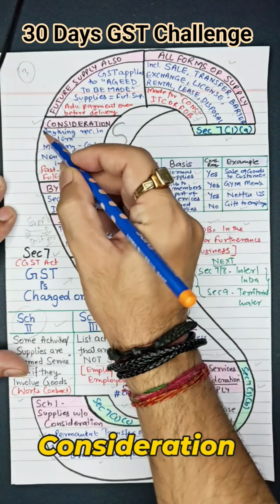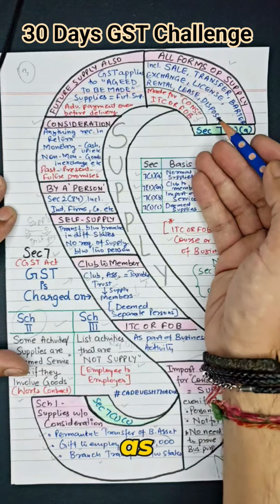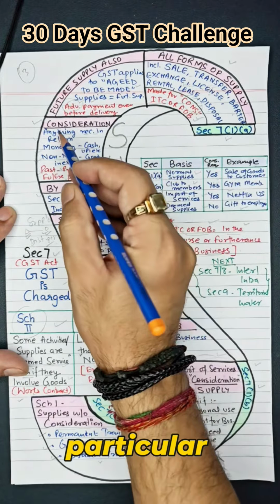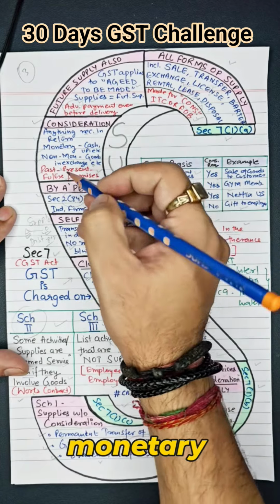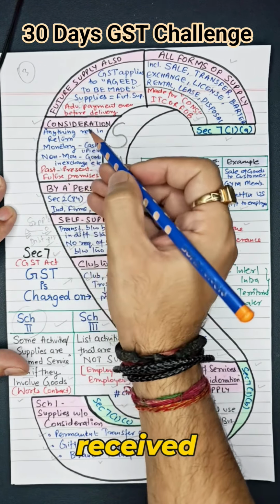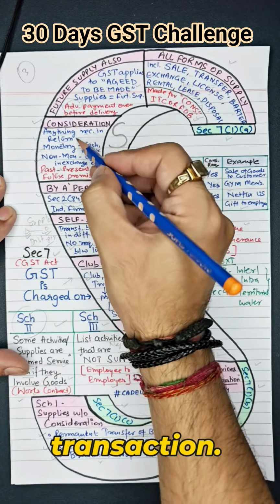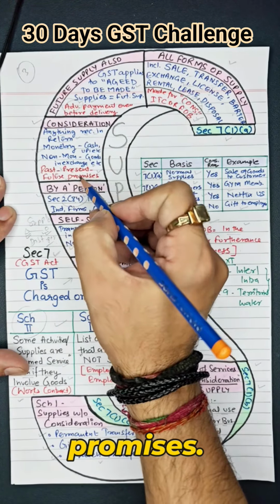Third is consideration. Consideration is an important element while considering the supply as per 7(1)(a). A particular transaction should have an element of something. Something means monetary as well as non-monetary. Anything that can be received in return of a transaction. It also includes past, present and future promises.